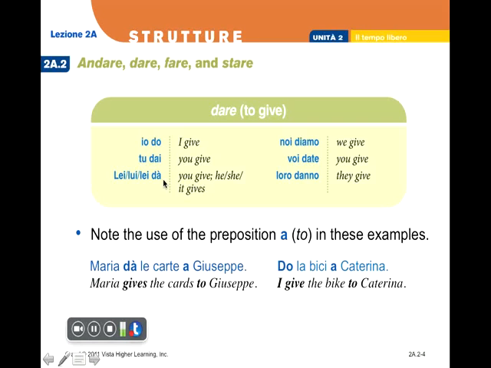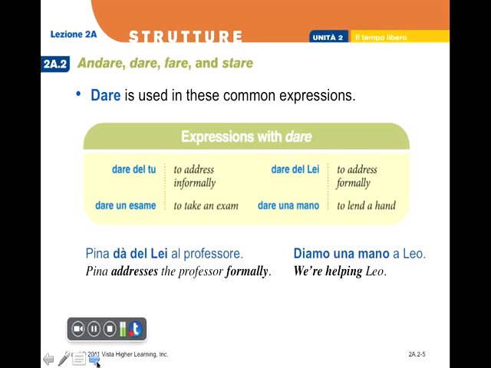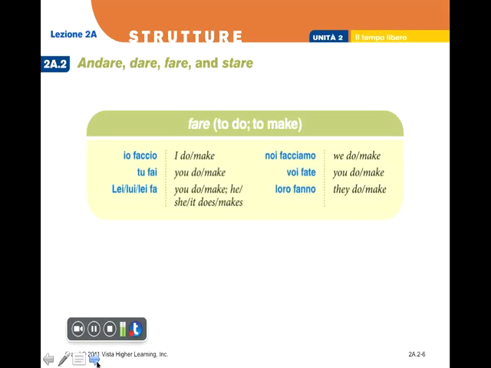So the conjugation is io do, tu dai, lui, lei dà, noi diamo, voi date, loro danno. Marina dà le carte a Giuseppe. Please note that dà has an accent because we want to distinguish the form of the verb dare from the preposition da, from. Maria dà le carte a Giuseppe. Do la bici a Caterina. Dare is used in common expressions. Dare del tu, dare un esame, dare del lei, dare una mano.